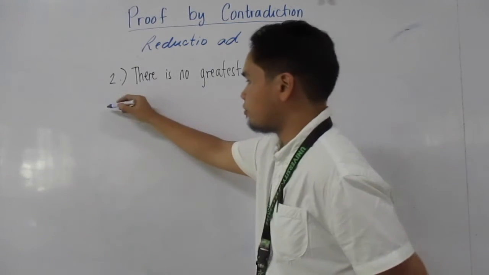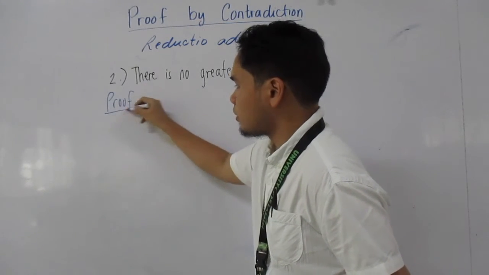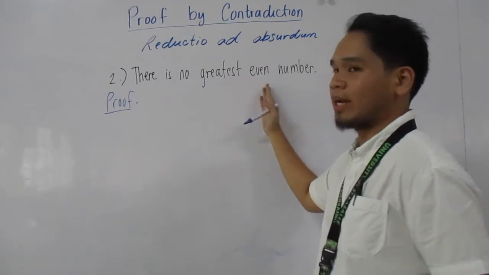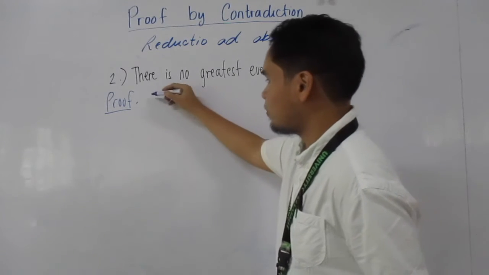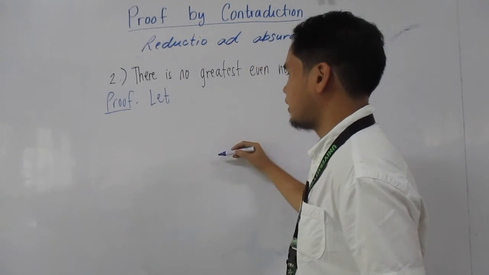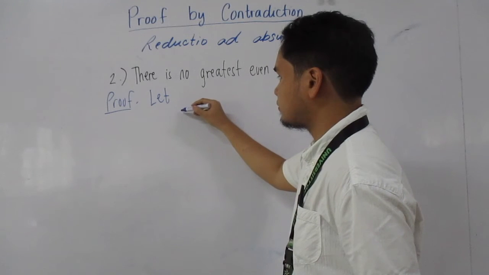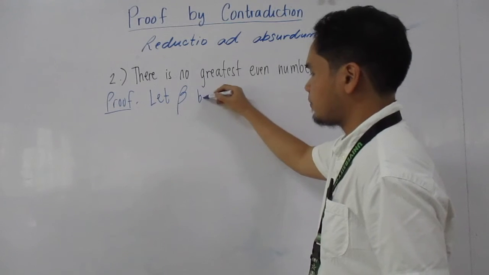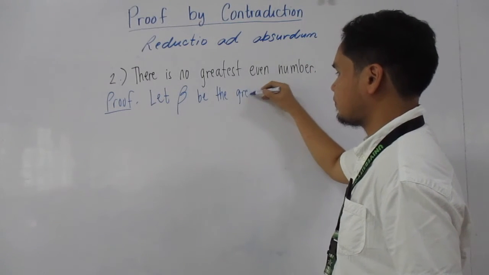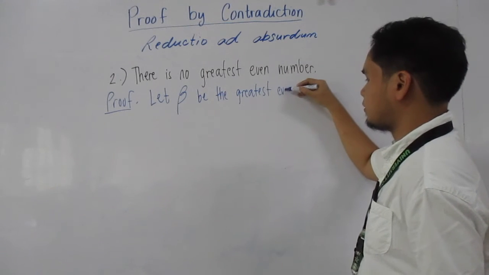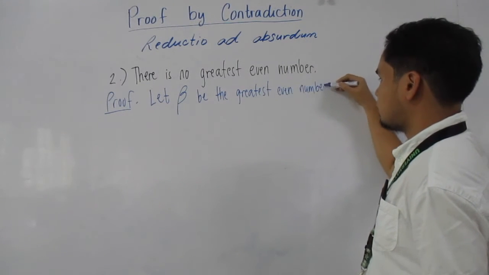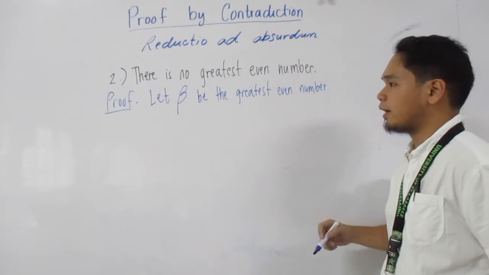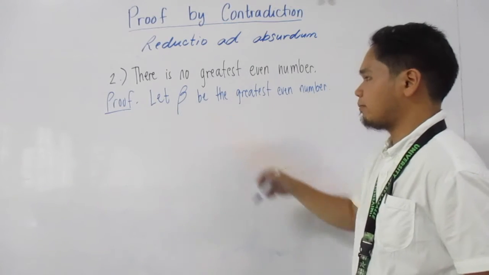So what is the proof here? Again, using proof by contradiction, we will assume that there exists some even number which is the greatest. Enough with the alpha, let's have a beta. Let beta be the greatest even number. When I say even number, that is automatically an even integer. So we have assumed that beta is the greatest even number.